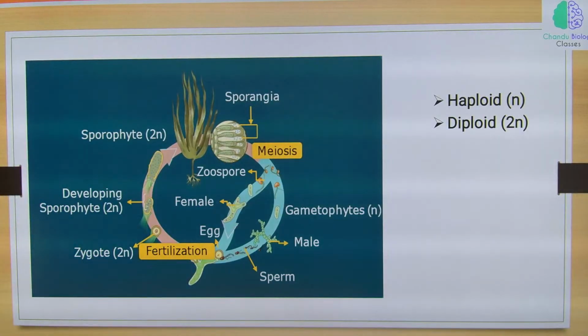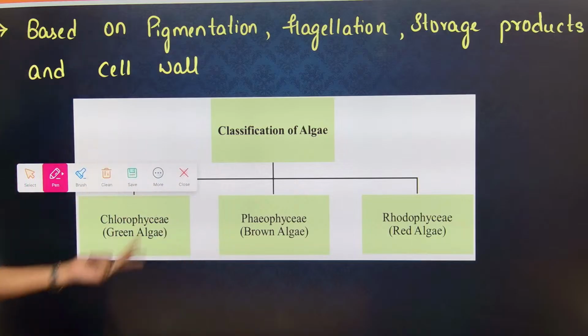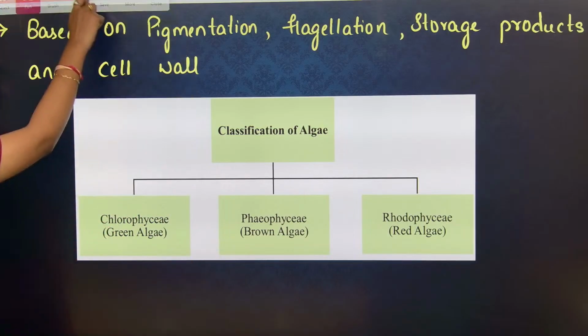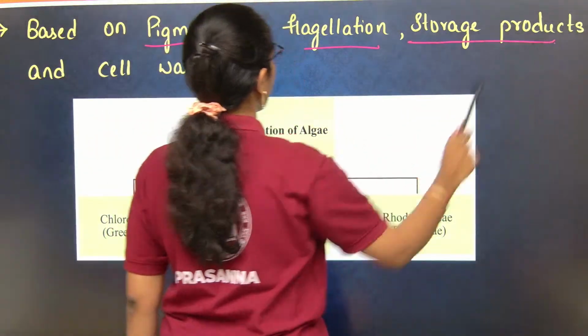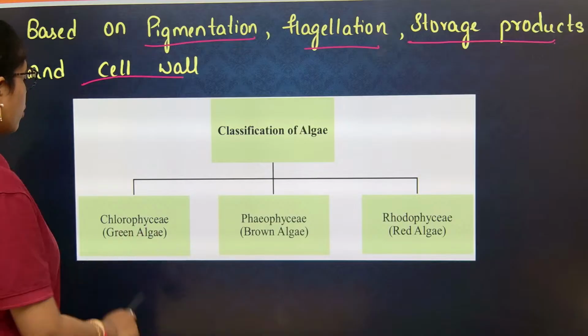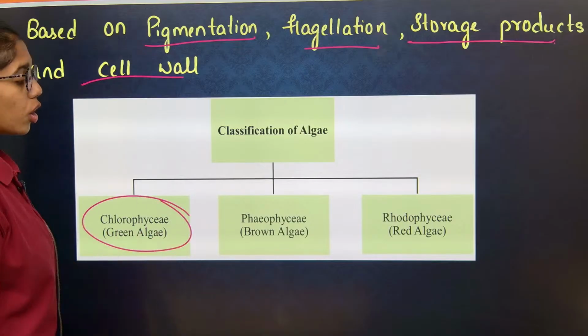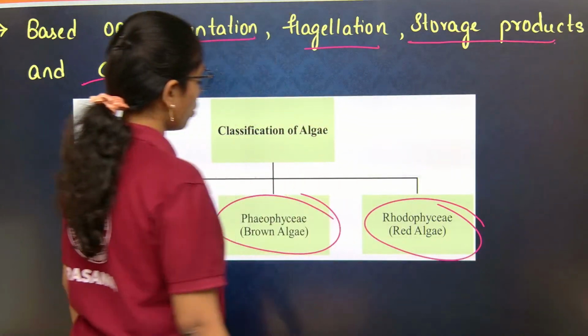Next. Now let us look into the classification of algae. Based on the pigmentation, flagellation, storage products and cell wall, algae is classified into 3 classes. One is Chlorophyceae, second is Phaeophyceae, third is Rhodophyceae.